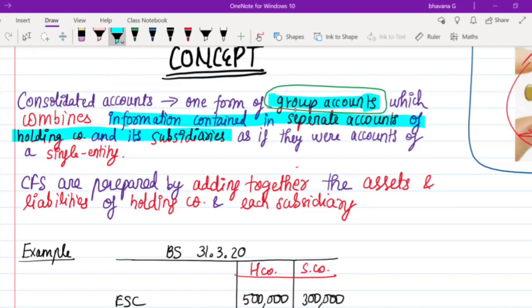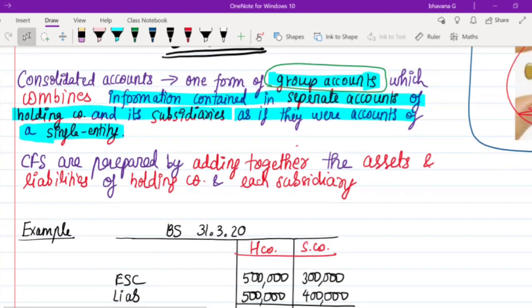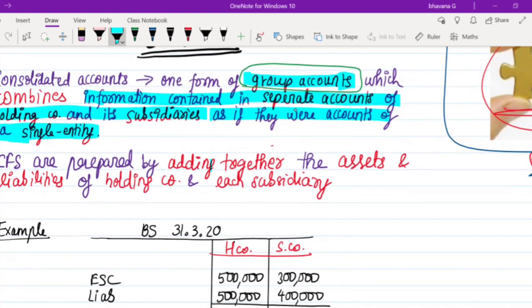That means in the holding company's balance sheet, there will be separate information. In the subsidiary company's balance sheet, there will be separate information. Both these pieces of information in the separate accounts will be combined together to form one group account, as if they were the accounts of a single entity. Here they tell you that CFS are prepared by adding together the assets and liabilities of the holding and subsidiary company. How easy is CFS?